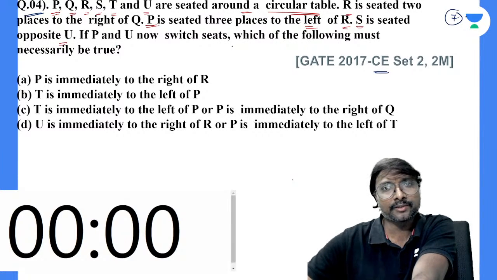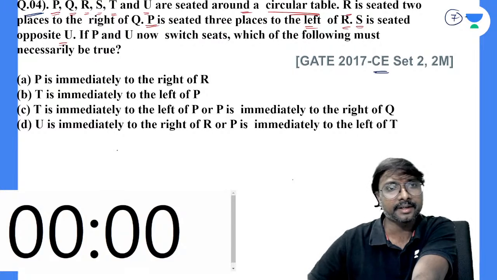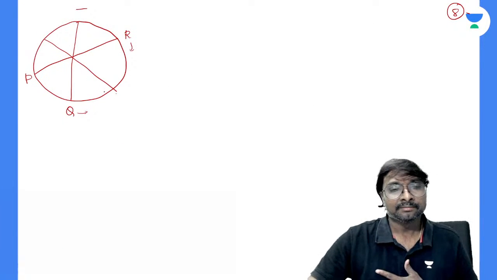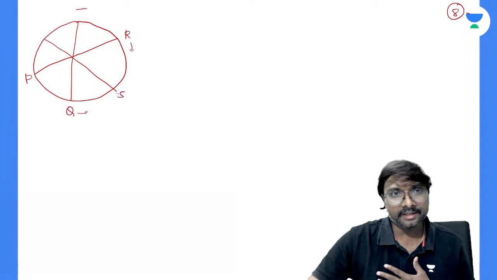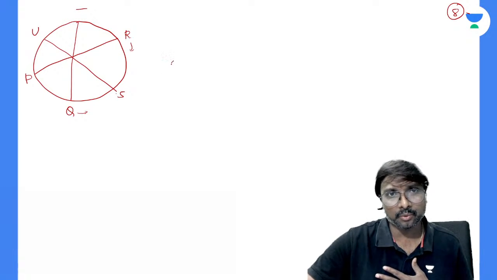If P and U now switch the seats, which of the following must be necessarily true? Here if you just observe, here S and U. This is one possibility. What is another possibility?